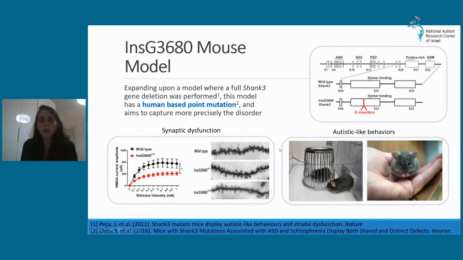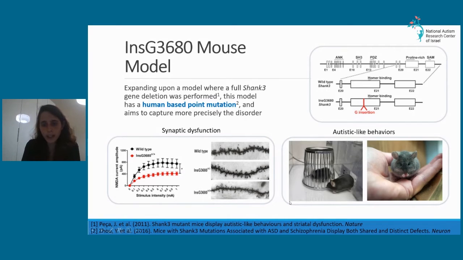This mouse model was well characterized on biological, physiological, and behavioral levels, and in the study they observed severe synaptic dysfunction by electrophysiological measurements, and in other biological aspects. Here we can see an example that mice that are homozygous for the mutation have much fewer spines on their dendrites compared to wild-type mice.